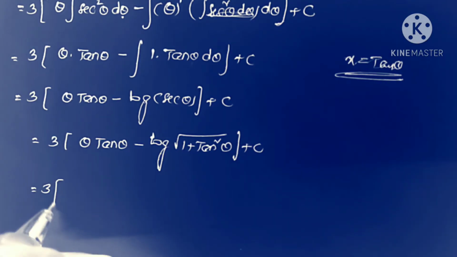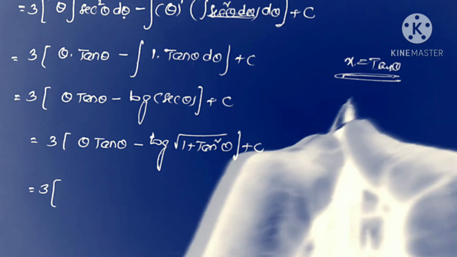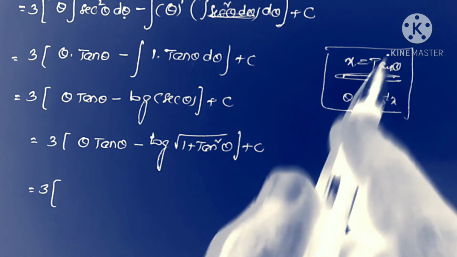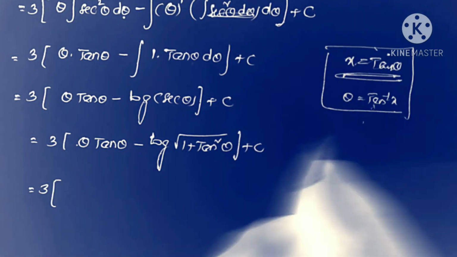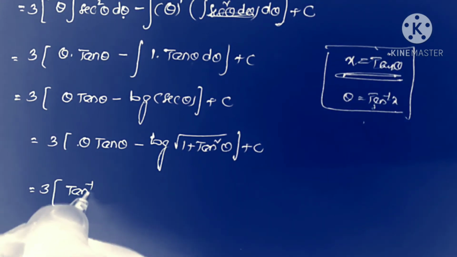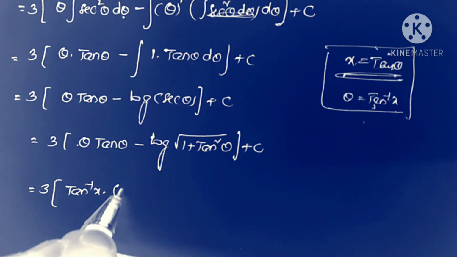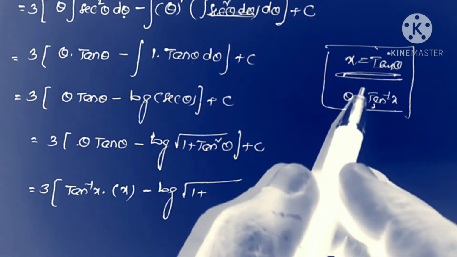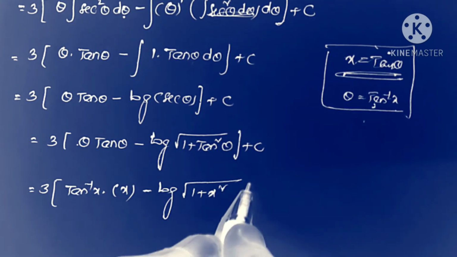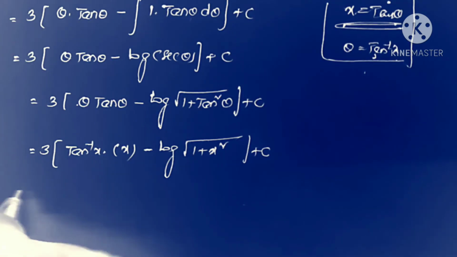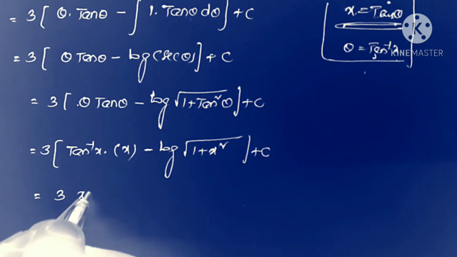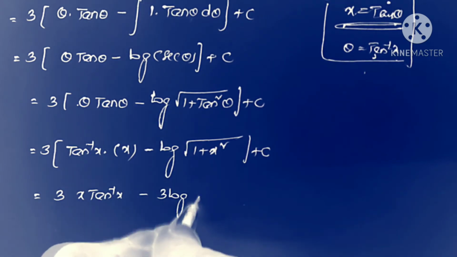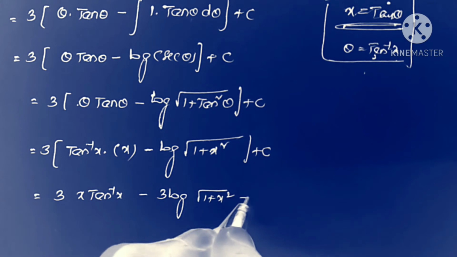Now we are substituting the values. What is x? Tan theta. So what is the theta value? Tan inverse x. Now we substitute these two values here. Theta means tan inverse x, into tan theta which equals x, minus log of 1 plus square root of 1 plus tan square theta, that is x square, plus c. So this is equal to 3x tan inverse x minus 3 into log of square root of 1 plus x square plus c. That's all.